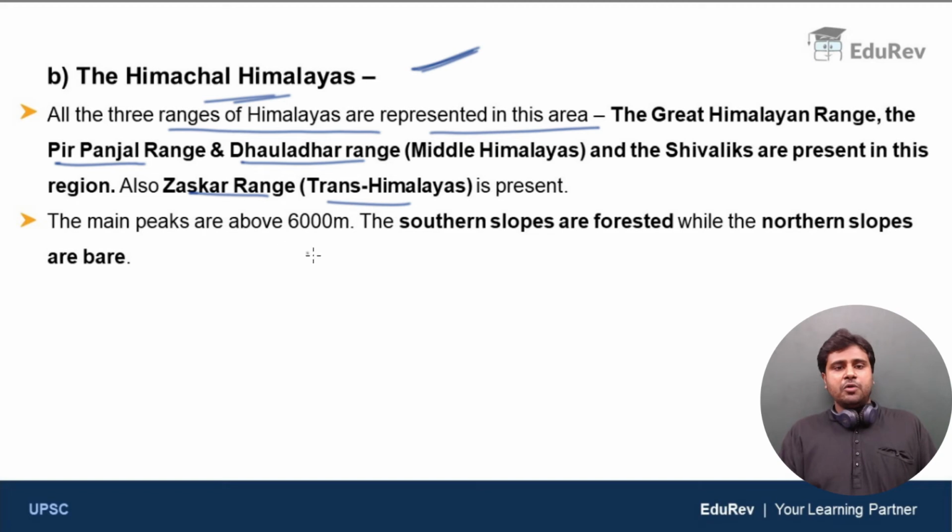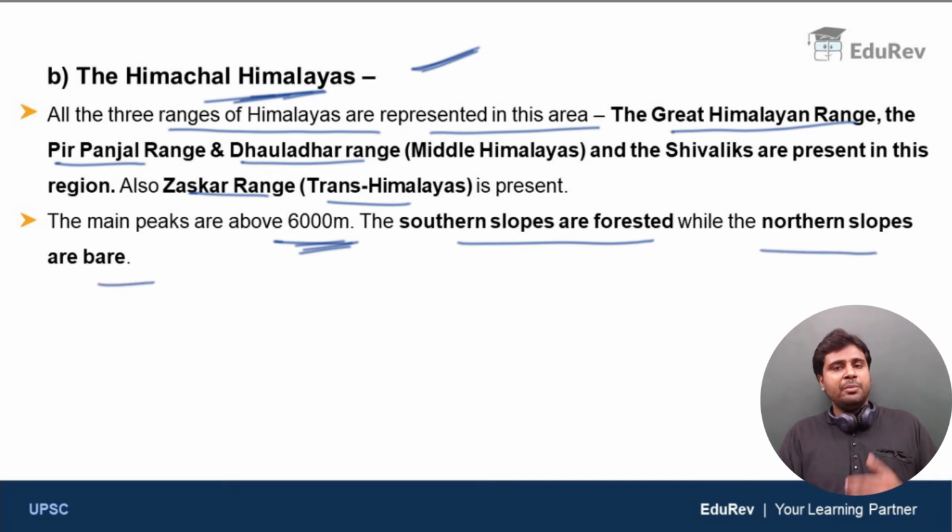Clear? Now, the main peaks are above 6,000 meter. While discussing the Great Himalayan Range, we discussed that it is the world's highest mountain chain. With an average elevation of 6,100 meter, it is the highest mountain range in the world. So the main peaks in this area are above 6,000 meter high. The southern slopes are forested, while the northern slopes are bare, and they merge with the edge of Tibetan Plateau. Clear?